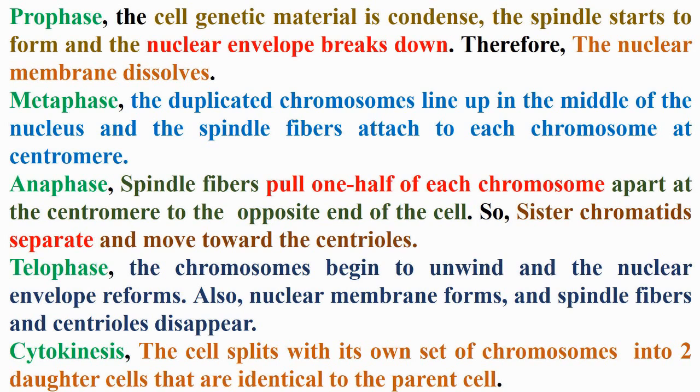Otherwise, in telophase, the chromosomes begin to unwind, and the nuclear envelope reforms. Also, the nuclear membrane forms, and spindle fibers and centrioles disappear. And finally, in the cytokinesis phase, the cell splits, with its own set of chromosomes, into two daughter cells that are identical to the parent cell, as presented in the figures inside the next slide.